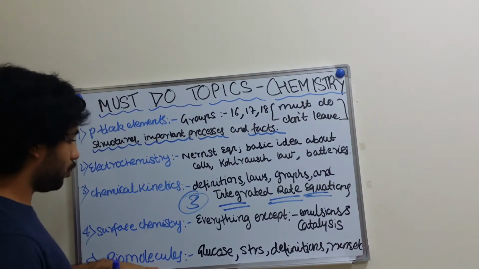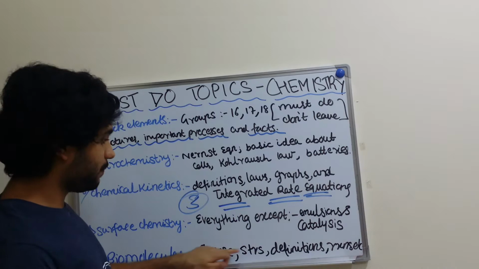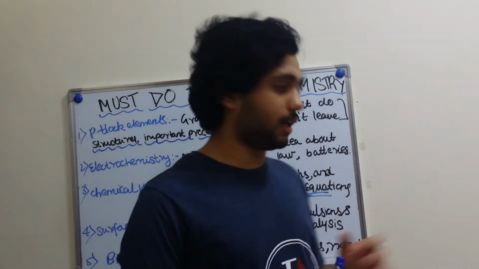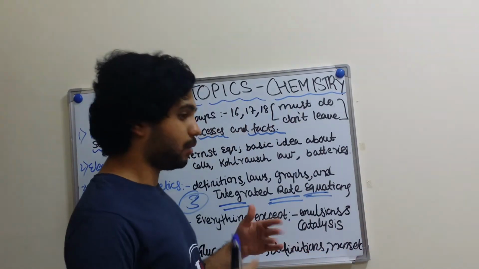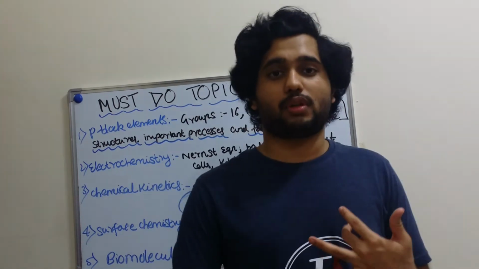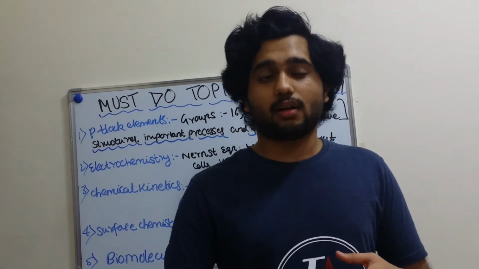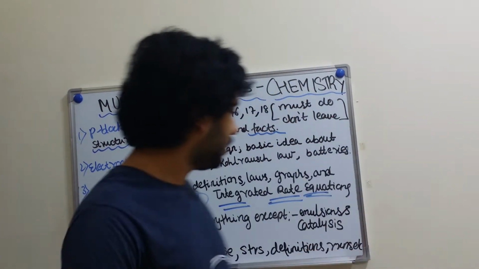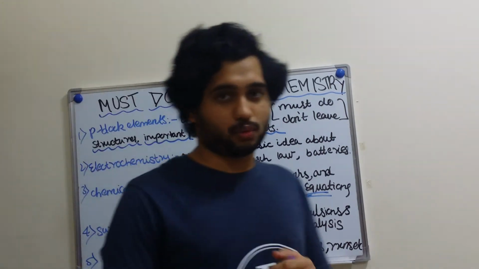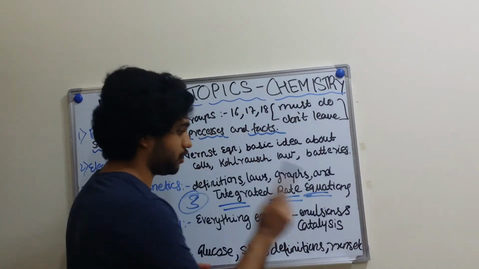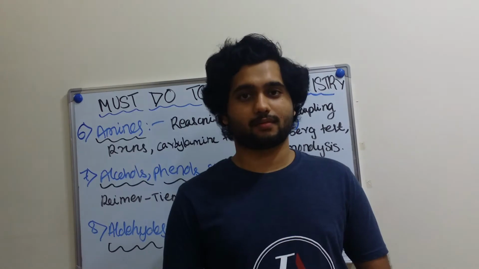So biomolecules, you should know glucose, structure of glucopyranose and all, definitions. What is denaturation of protein, what are different types of amino acids, all that, and the reactions you need to know.